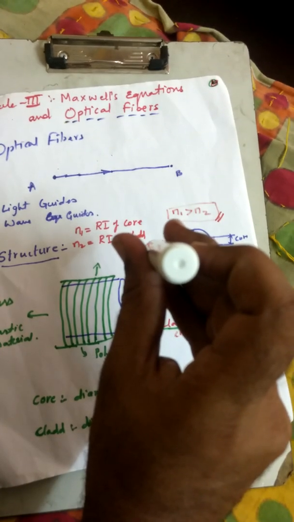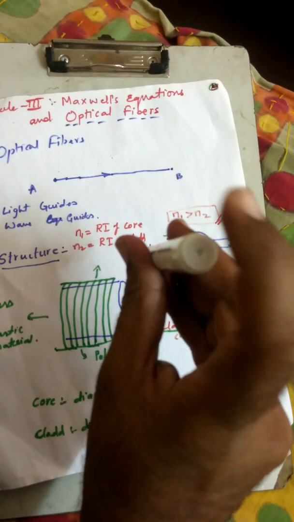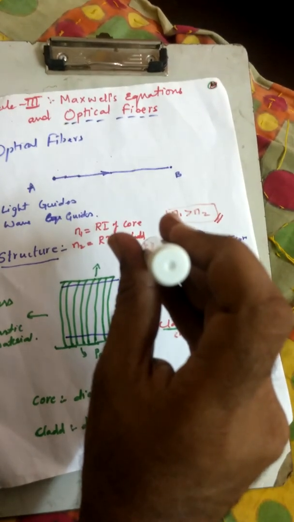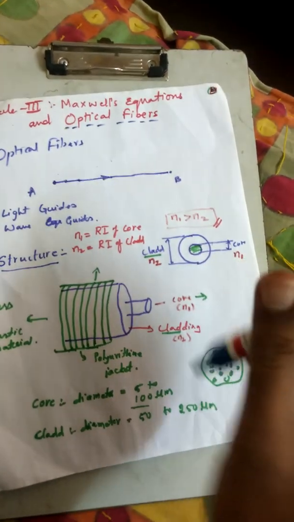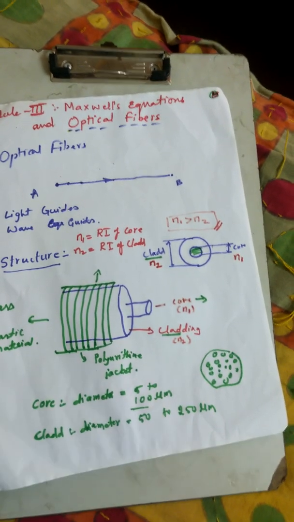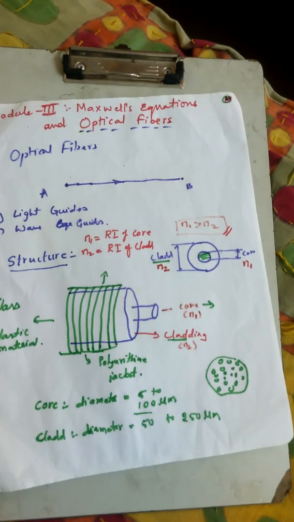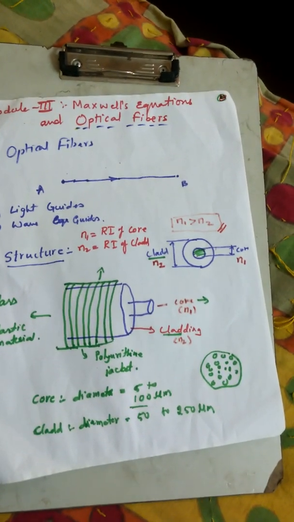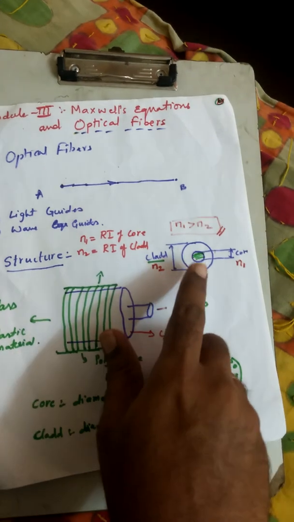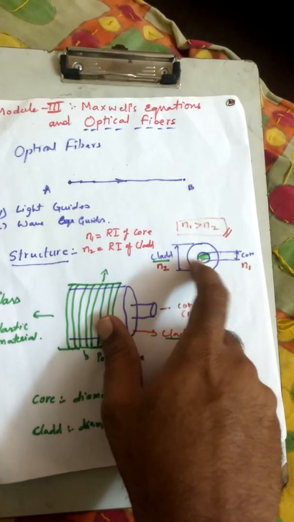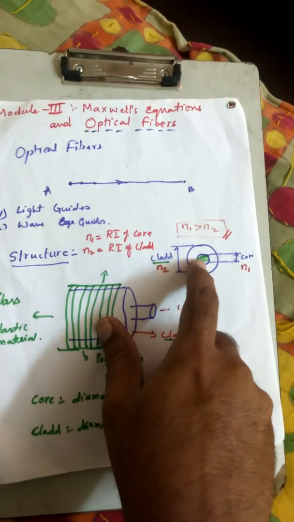So the only way we can make out whether it is core or cladding is by the value of the refractive index. If the area I have marked has a larger refractive index than the surrounding area, then we call it the core, and the outer part we call the cladding. This is how we identify it.